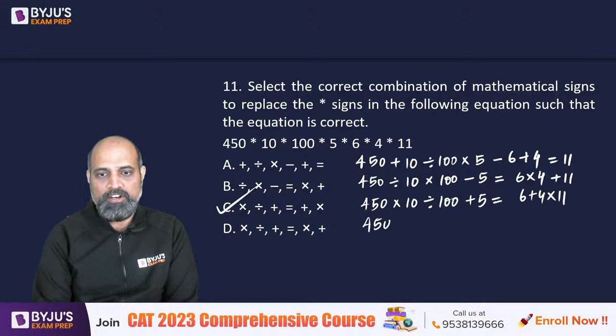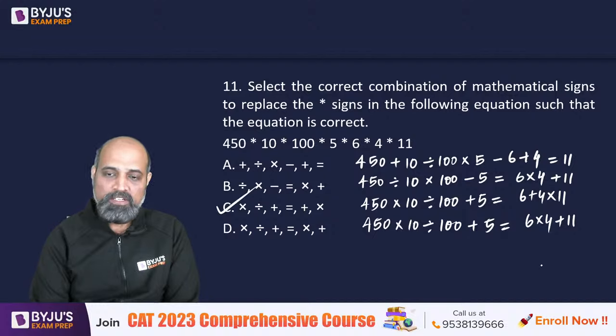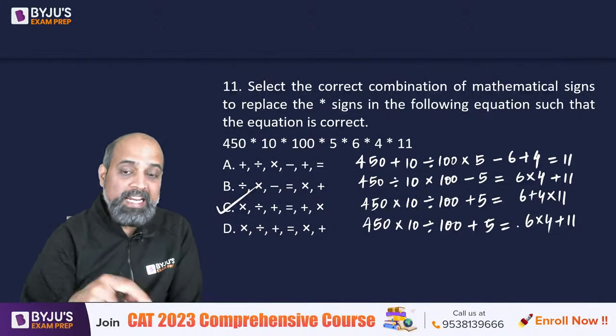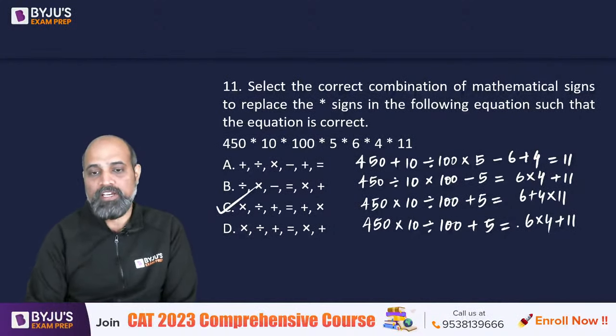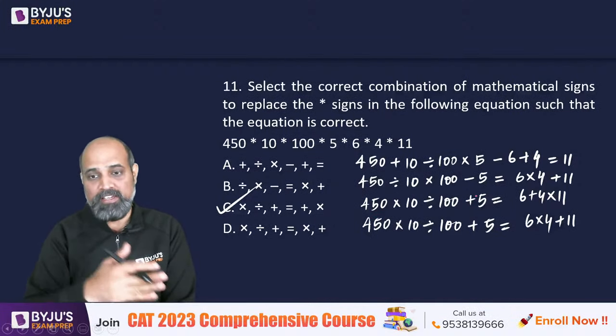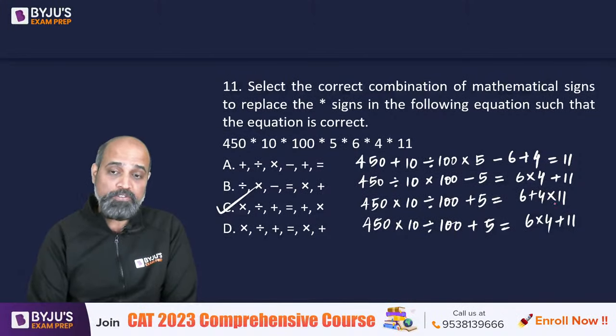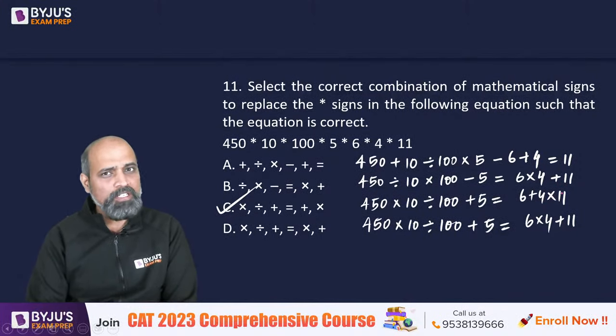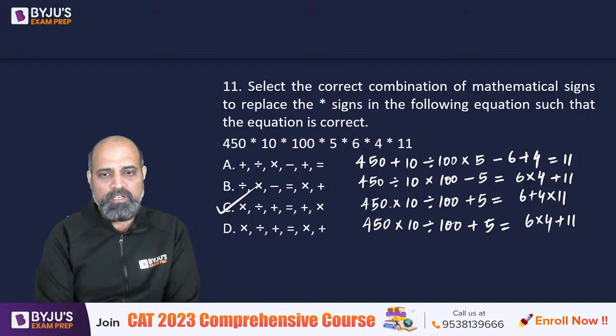450 into 10 divided by 100 plus 5 is equal to 6 into 4 plus 11. So obviously when you are writing down, you calculate accordingly. See, 450 into 10 divided by 100 will take care of the 2 zeros. You will be left with 45. 45 plus 5 is 50. So our left hand side is 50. Right hand side should also be 50. So we get 44 plus 6, which is 50. Right? This is the only sequence or the equation that will make sense.